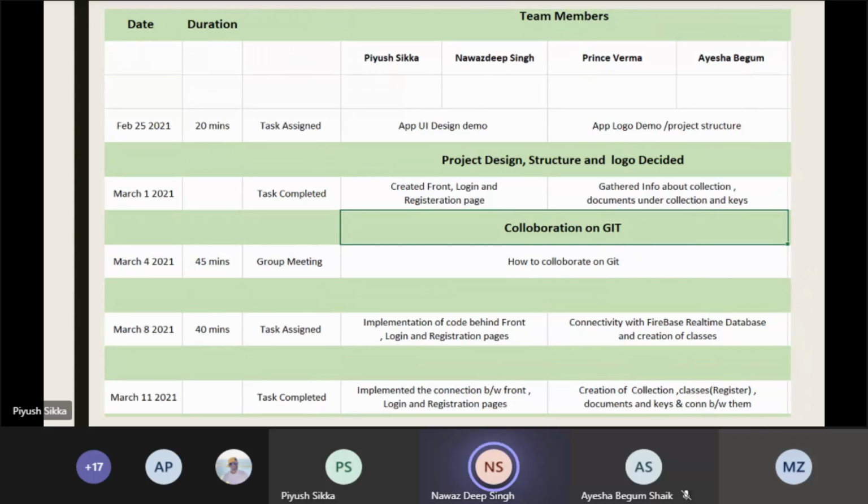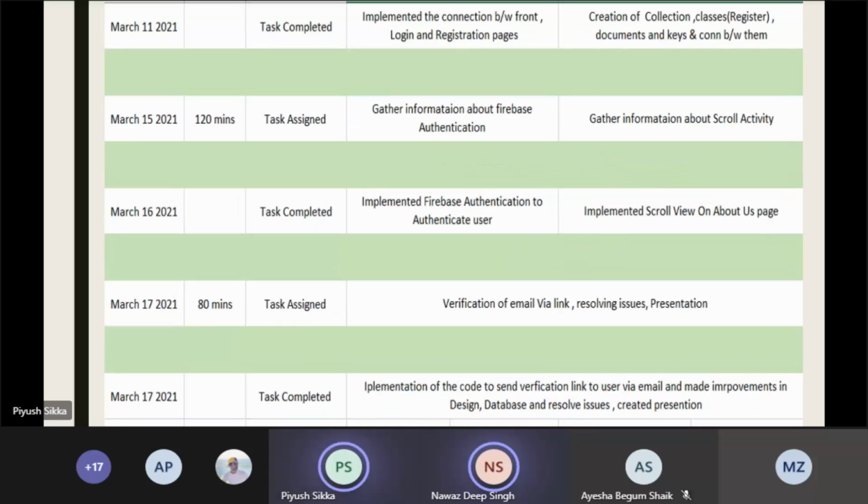The next is we implemented the connection between the front end, between the front page, login and the registration pages. And we also created a collection, classes, documents, and keys, and connection between them. We also got the information about the Firebase authentication, about the scroll activity, the scrolling, as we will show you later in the design. The next is we implemented Firebase authentication and also implemented scroll view.